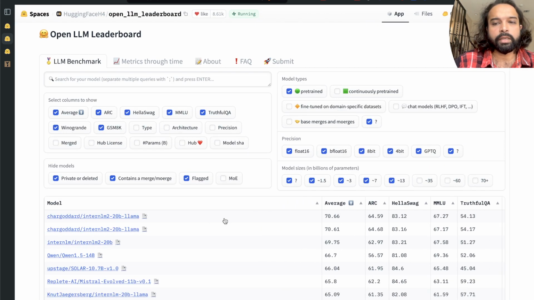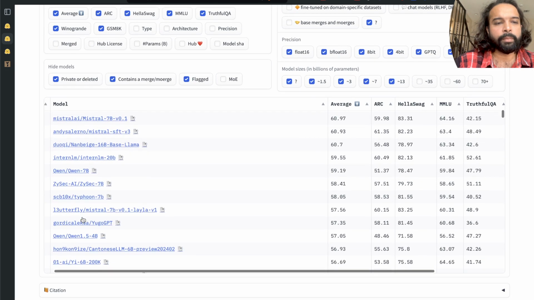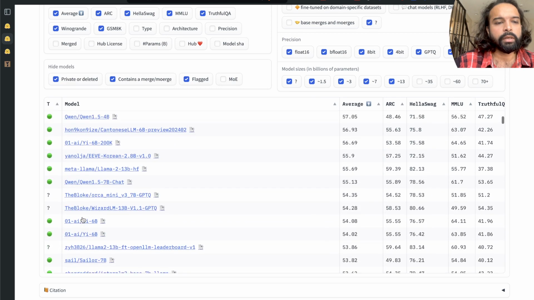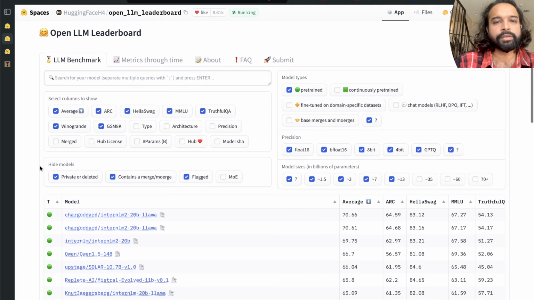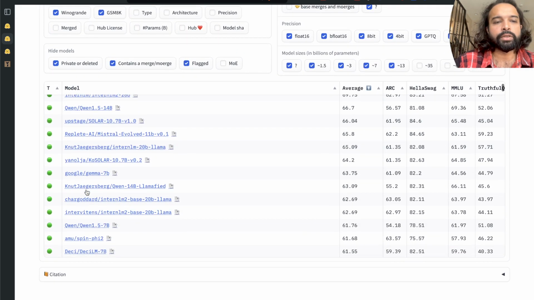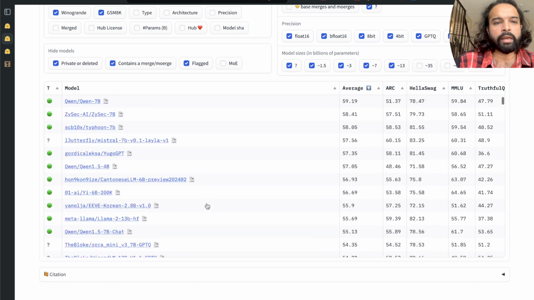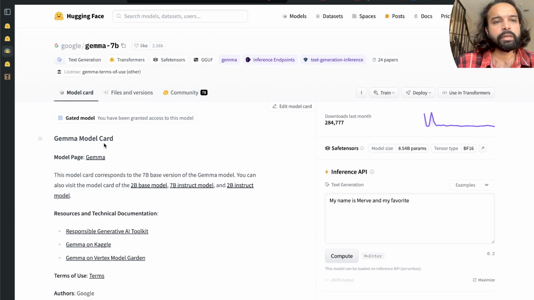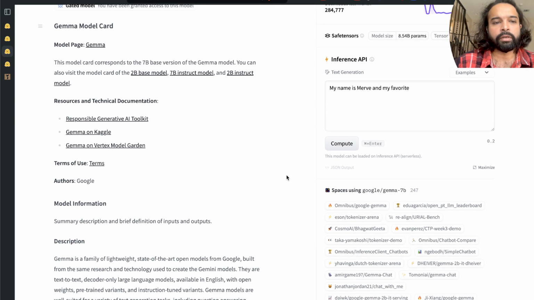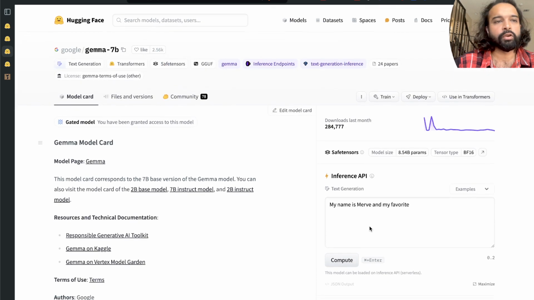So as you can see, now I only have models with fewer parameters. So when you would like to fine-tune a model or retrain or pre-train a model, typically you can choose from these models. And of course you can also go to a specific model page, and then you can see more details for each of these models and the different spaces that are using this model right now.